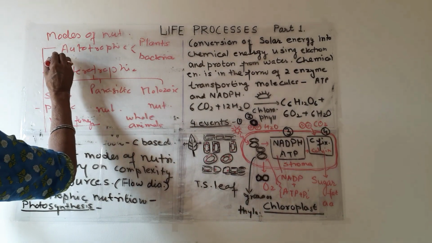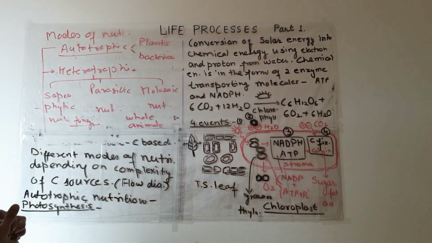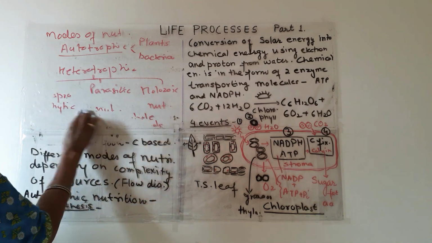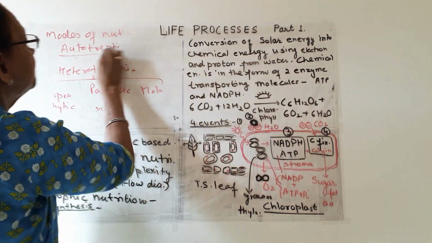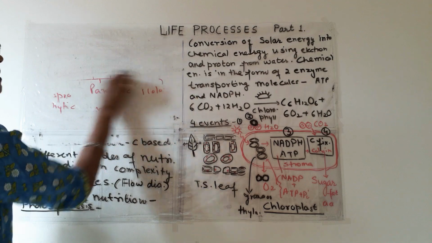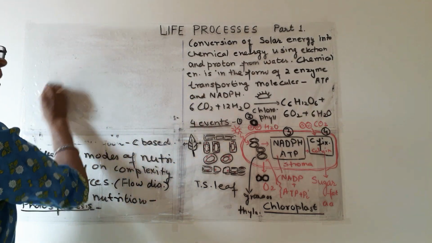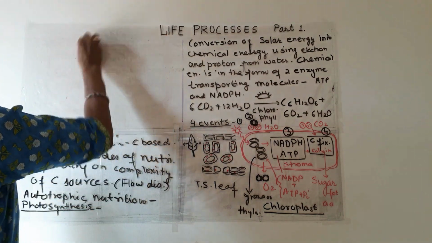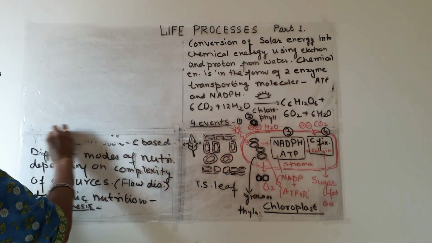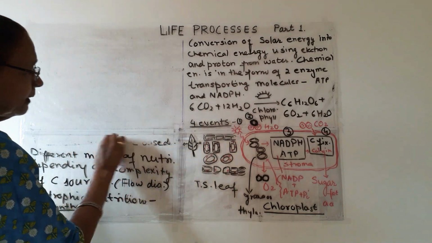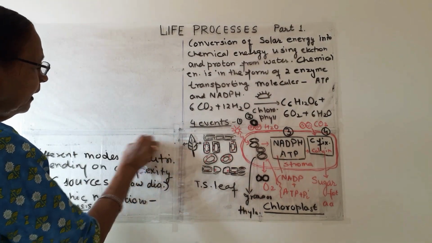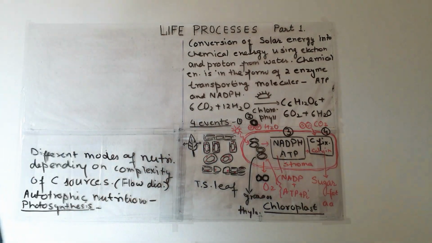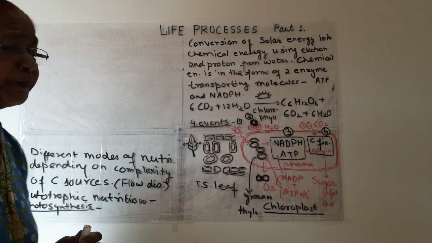First of all, we will learn about the autotrophic nutrition, or the nutrition which is used by green plants. All of us know, very simple, the green plants, under the process of photosynthesis, make their food from very simple inorganic raw materials from the atmosphere, and these raw materials are prominently carbon dioxide and water.